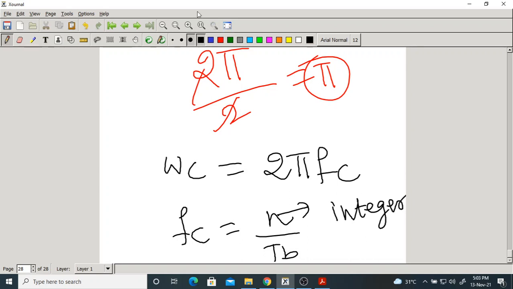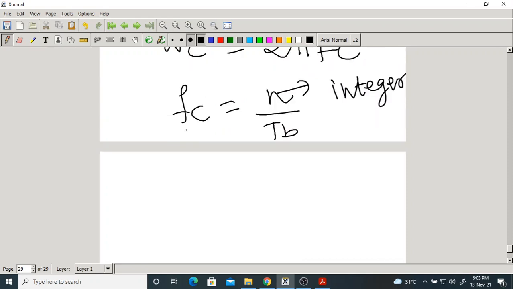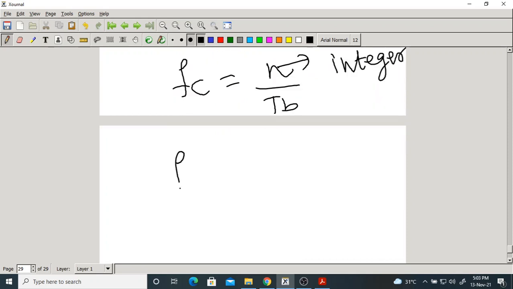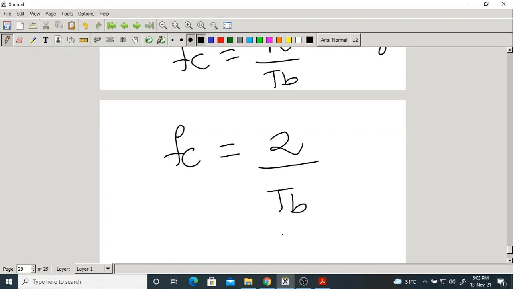Okay. Why is it so? Here, if I say Fc equal to 2 by Tb, this 2 indicates the number of cycles over the Tb duration.